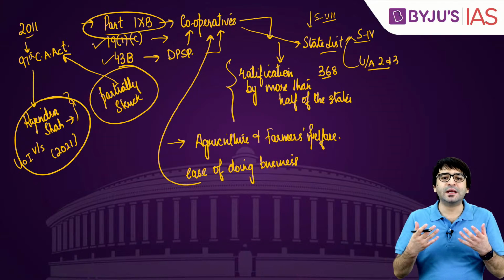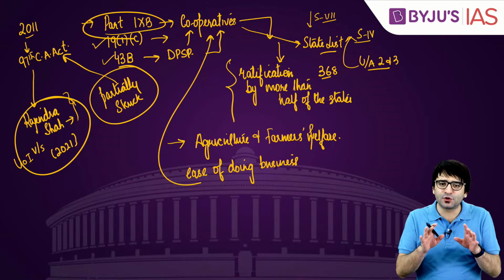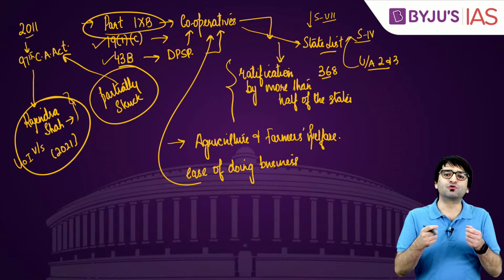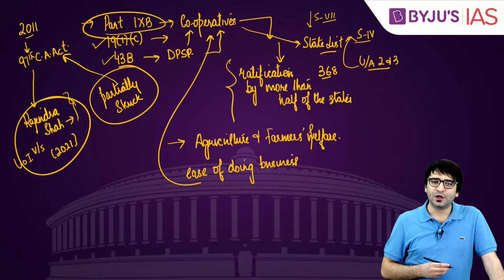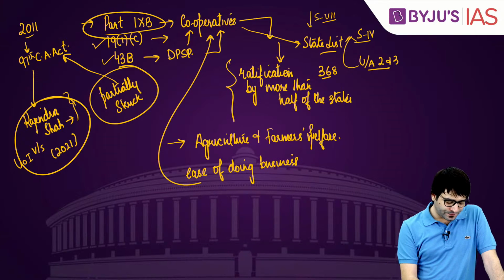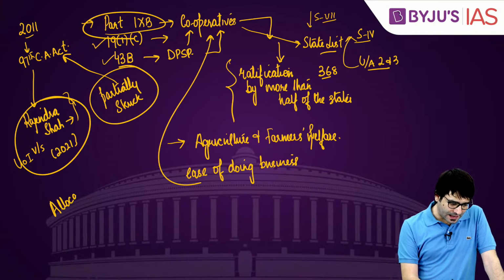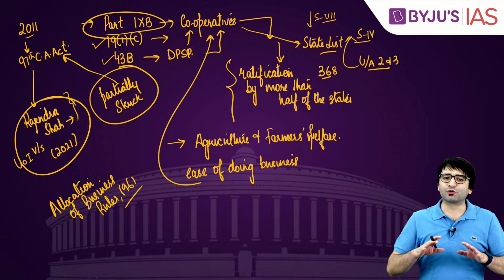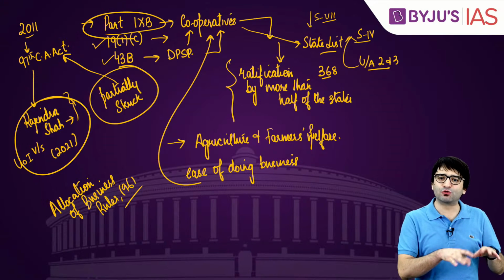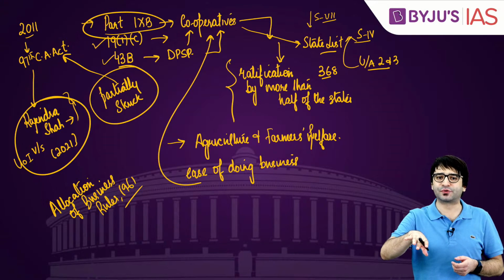But in order to create a ministry, there is no need to amend the Constitution. There is no need to take the help of Article 368 of the Constitution. You just need to make changes to the Allocation of Business Rules, 1961. So in order to create a new ministry, you don't need to amend the Constitution using Article 368.